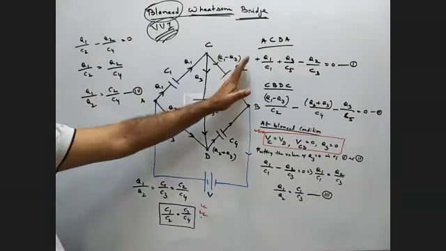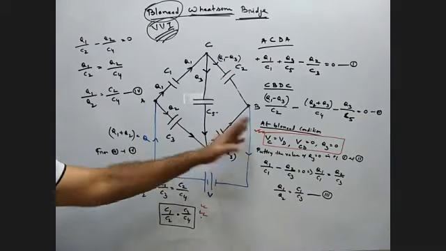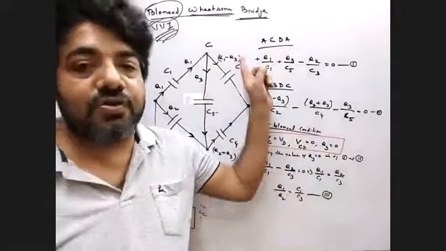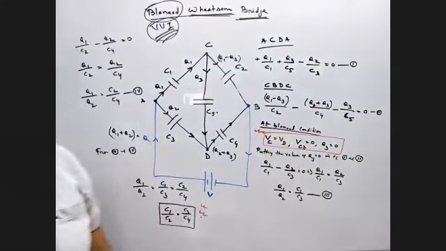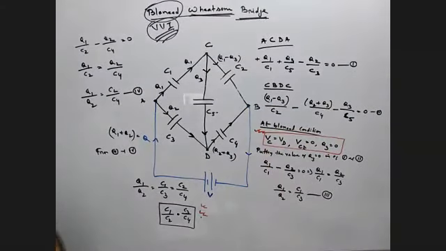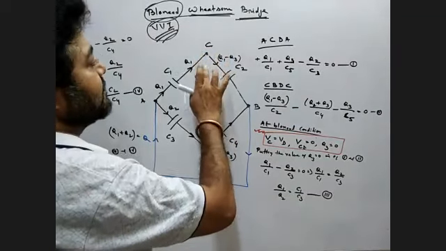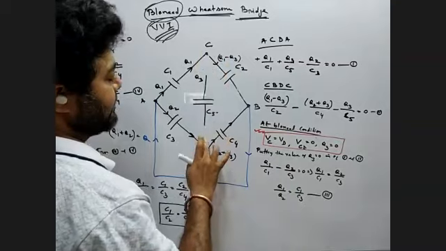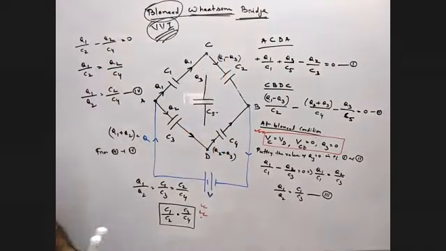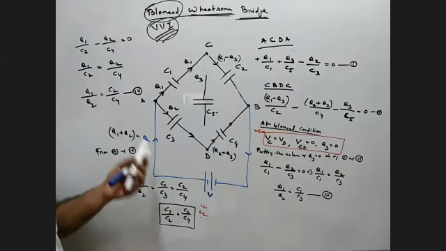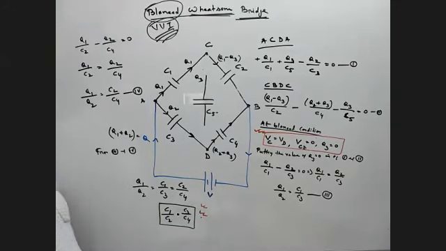If we say C1 by C2 equals to C3 by C4, then can we say that the potential difference is 0, no charge flow through C5? Yes, sir. So if no charge flow through C5, we can reject or remove this capacitor from the circuit. क्योंकि जब चार्ज ही नहीं फ्लो हो रहा है तो वो चार्ज स्टोर करेगा ही नहीं, तो उसका इक्विवेलेंट में कोई लेना देना ही नहीं है. So आप देखो मेरा सर्किट कितना आसान हो गया.